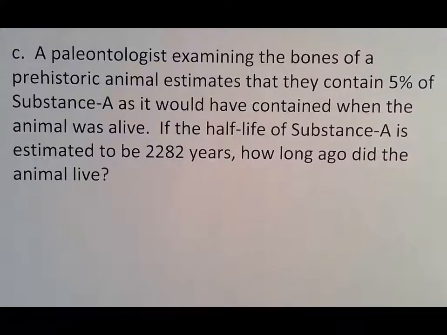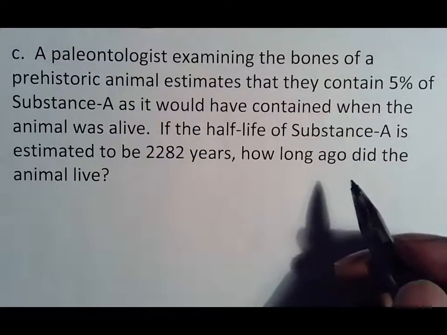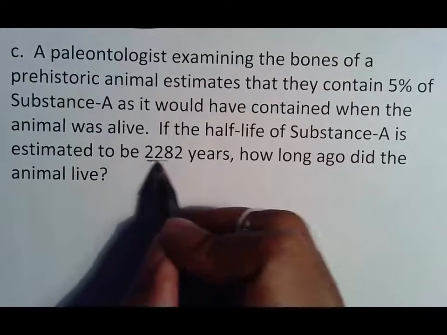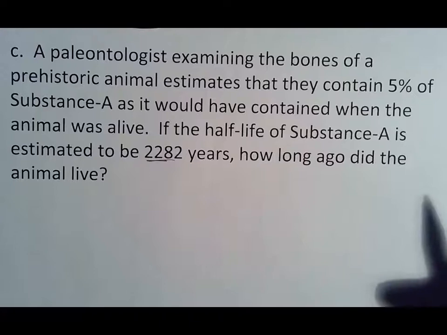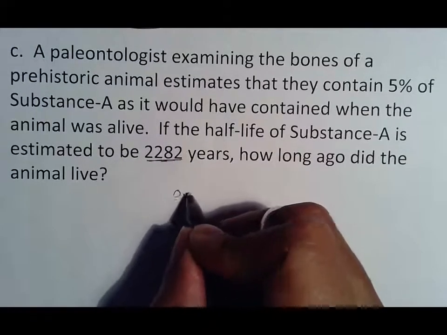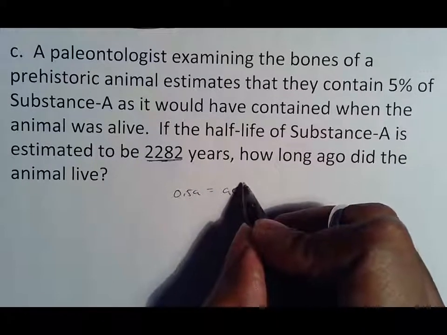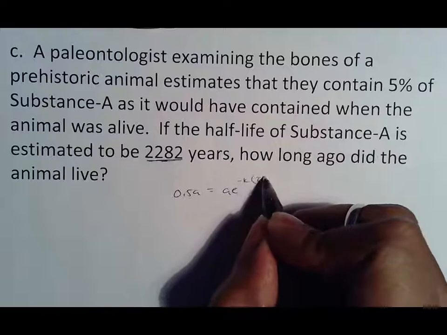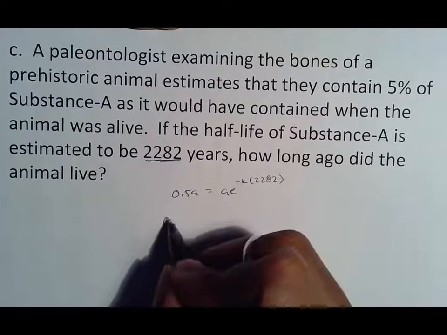If the half-life of that substance is estimated to be 2,000 years, how long ago did the animal live? So what we're looking at here is, we know the half-life, but we need a formula. And so in order to get the formula, we do the half-life thing, where we do 0.5A equals Ae to the negative k times 2282, which means we do 0.5.